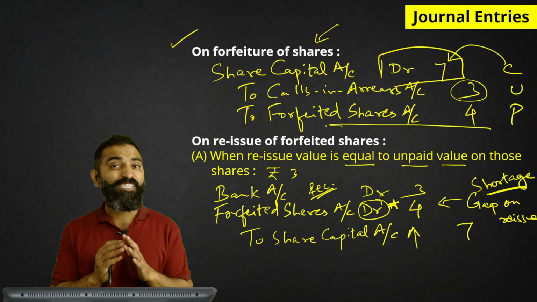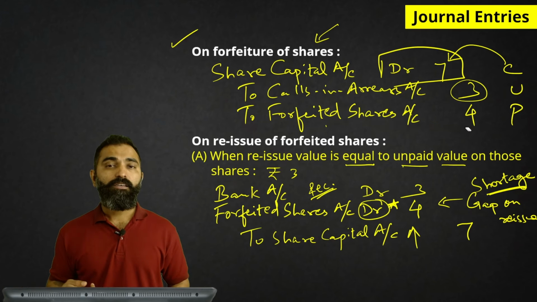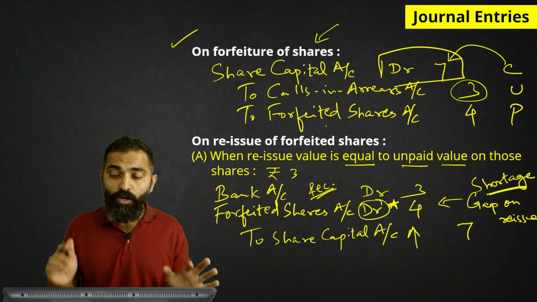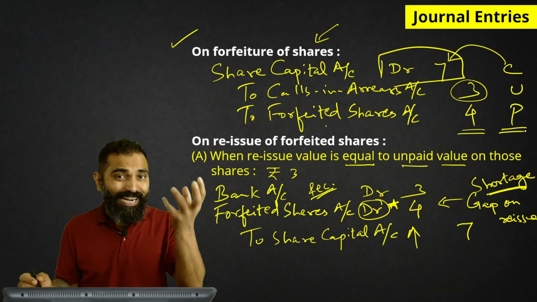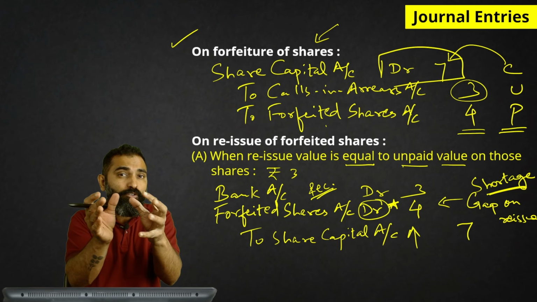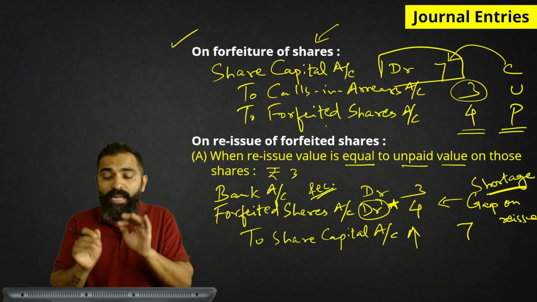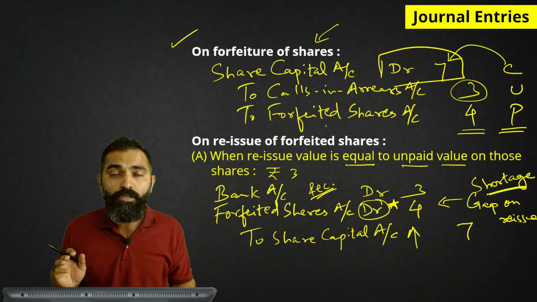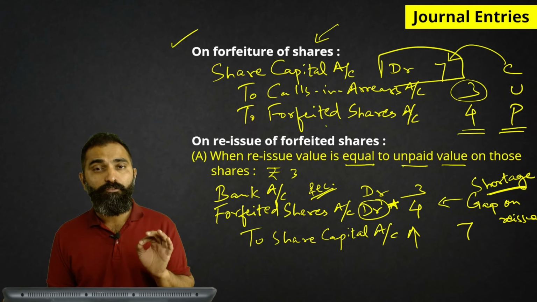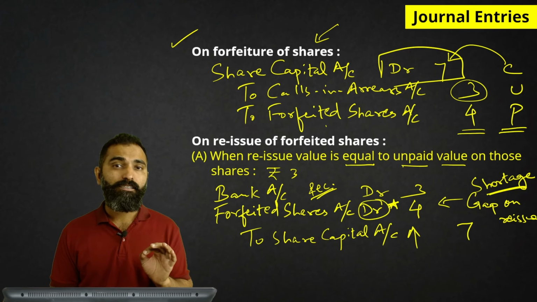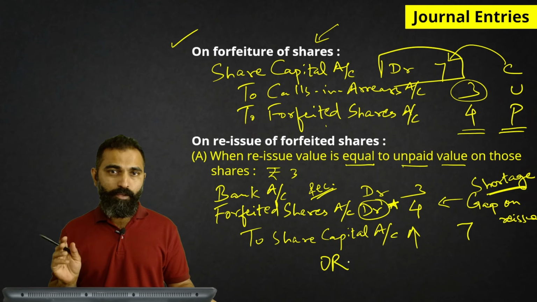Alright, so there is no surplus on reissue. When we reissued the shares, we are left with no surplus. Whatever amount we had taken away from the previous shareholder, the entire amount has been put to use. So there is no surplus on reissue. Are we clear on the first case? I told you I am going to give you 4 cases.